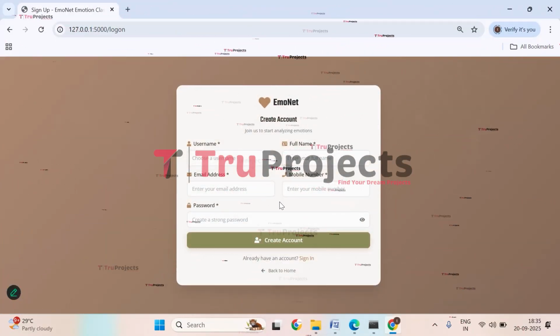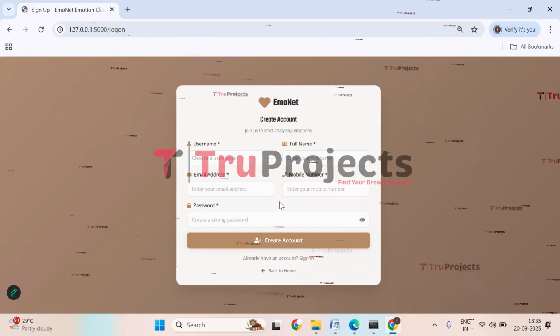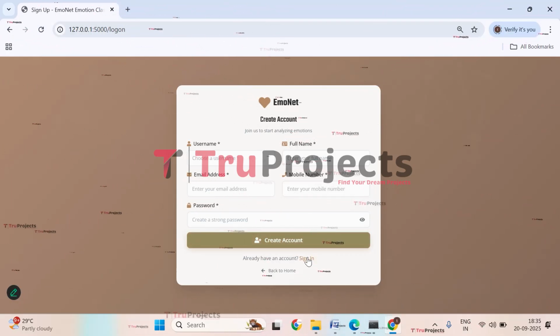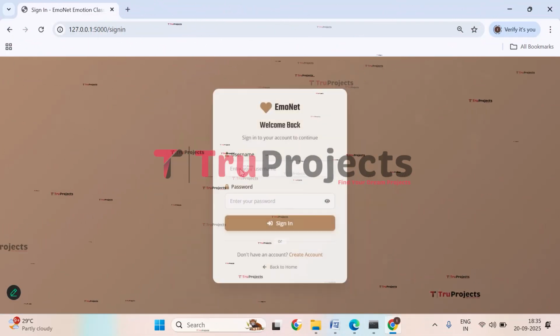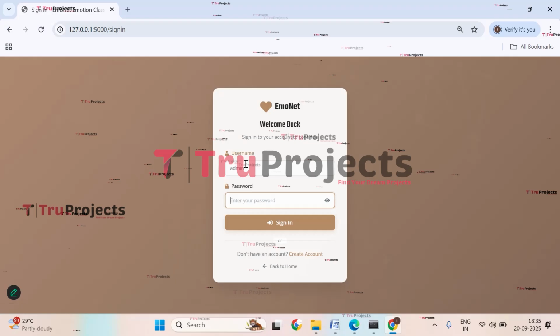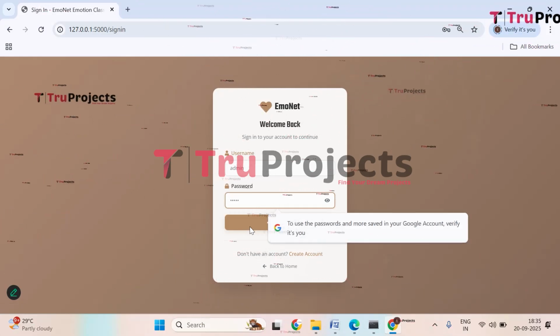You need to create an account first. If you have created, then you can sign in. I have already created, so I'll directly sign in. Click on sign in. Give username and the password. Now click on sign in.